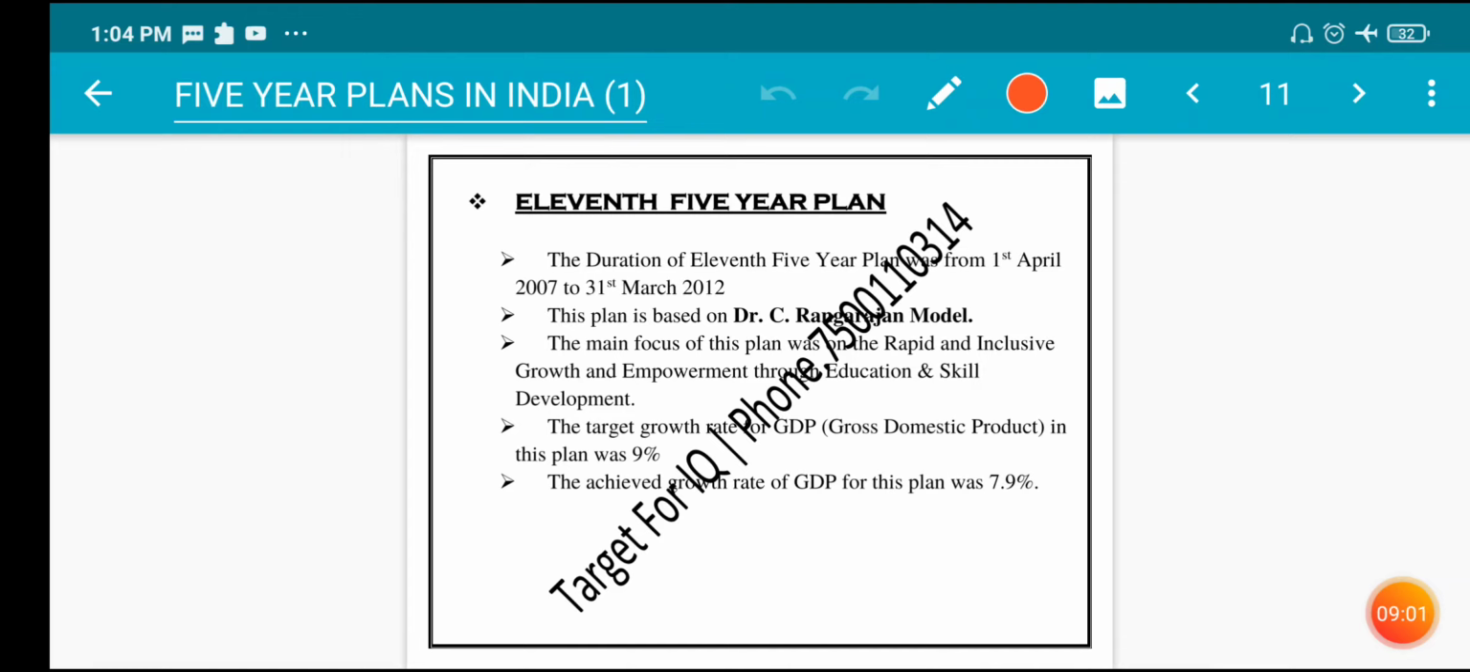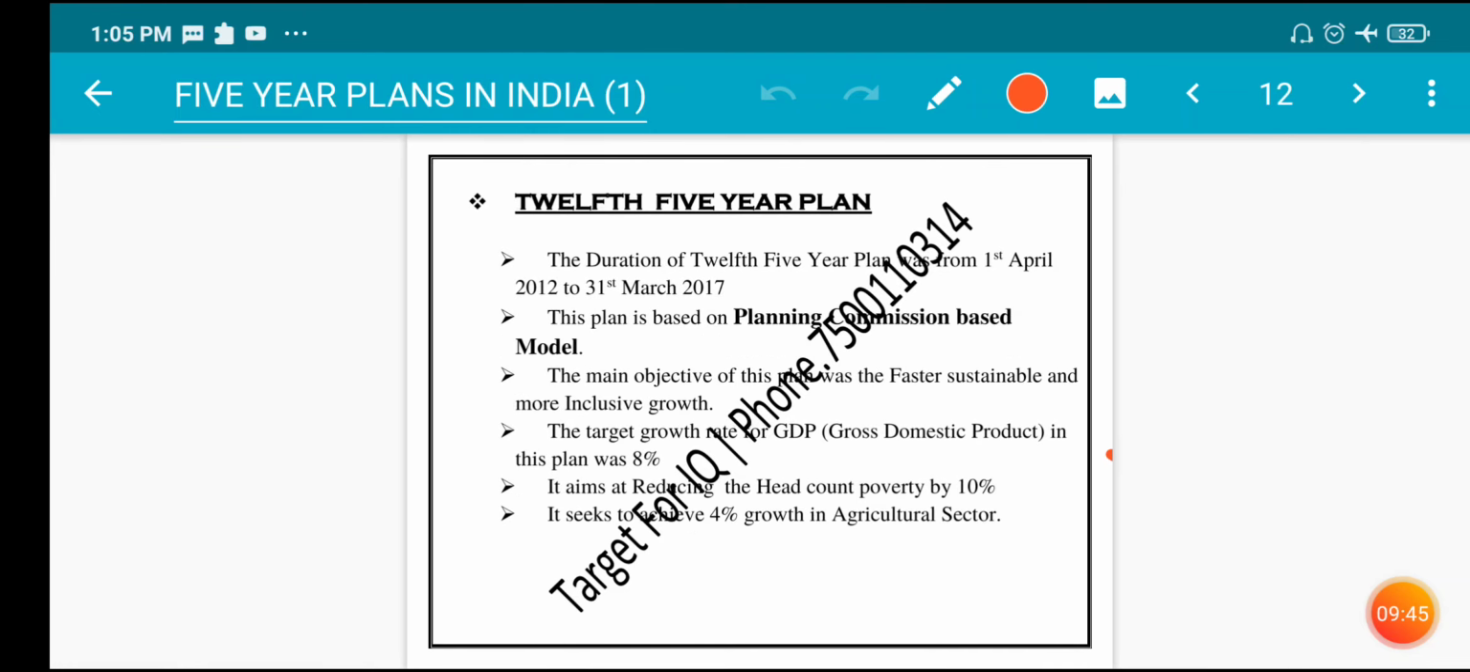7.2%. 11th five-year plan. The duration of the 11th five-year plan was from 1st April 2007 to 31st March 2012. This plan is based on Dr. C. Rangarajan model. The main focus of this plan was on rapid and inclusive growth and empowerment through education and skill development. The target growth rate for GDP, that is gross domestic product, in this plan was 9%.